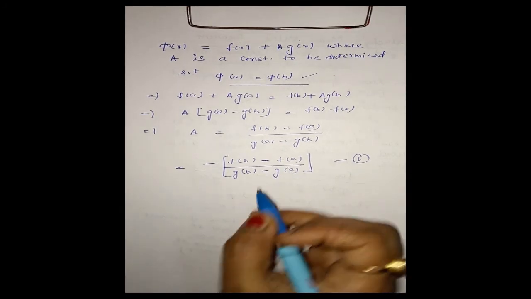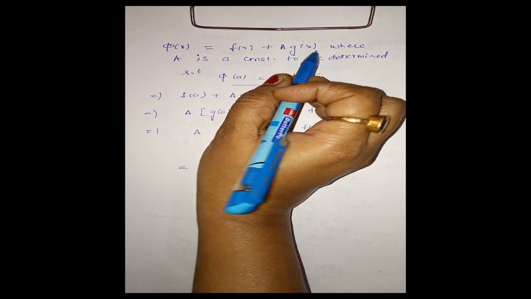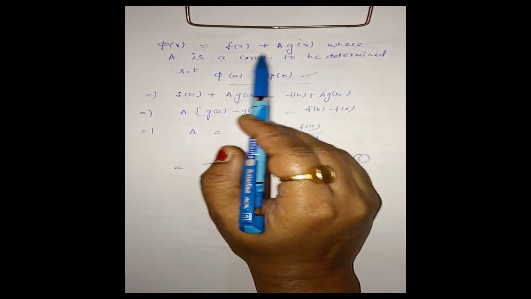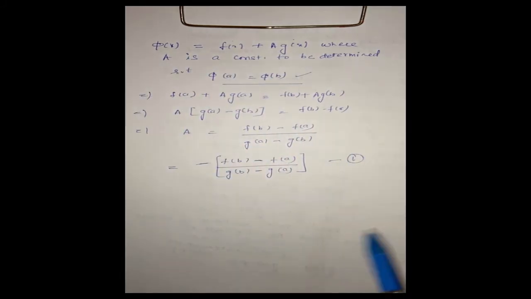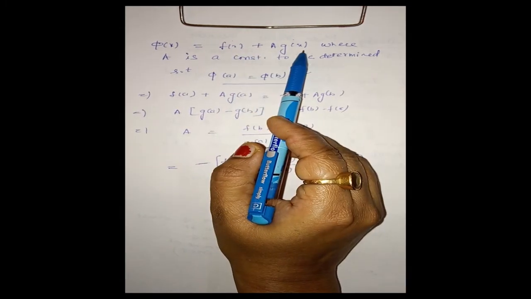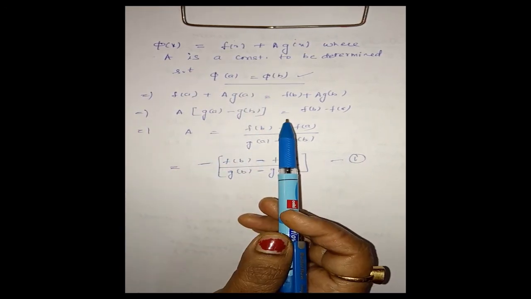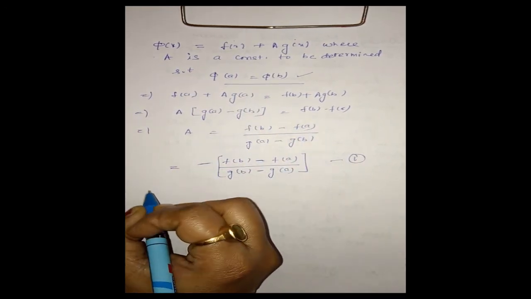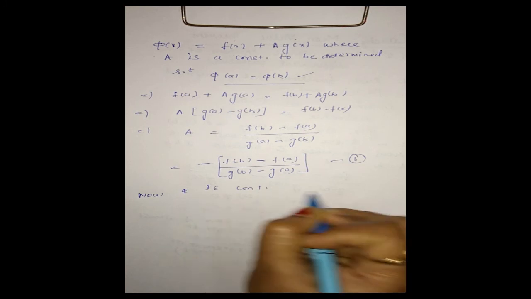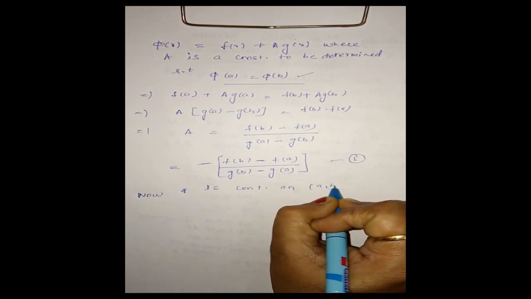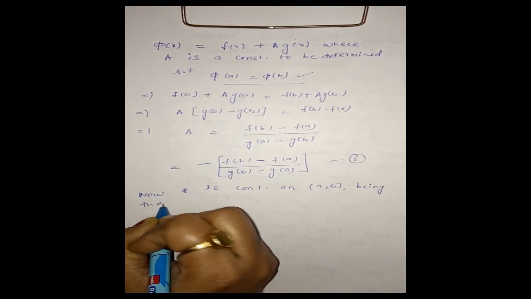Now, phi is defined as f(x) + A g(x). Now, f and g are continuous in closed interval [a,b]. Therefore, phi(x) will also be continuous on closed interval [a,b]. And in the same way, f(x) and g(x) are derivable on open interval (a,b). Therefore, phi(x) will be derivable in the open interval (a,b). Clear? Now, phi is continuous on closed interval [a,b], being the sum of two continuous functions.